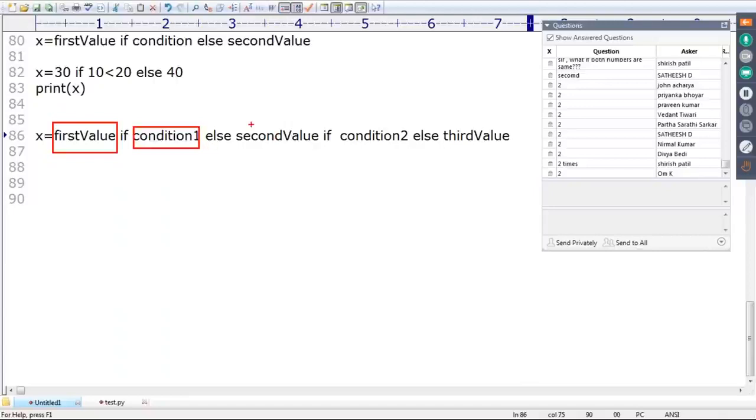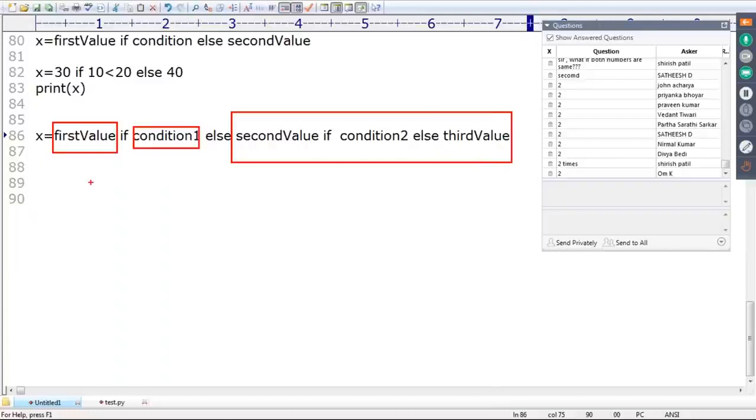Else, this total thing is the second value. Observe that very carefully. This is the first value if this condition is true. If this condition is false, this is the value I have to consider. But unfortunately, in the second one, a second condition is there. This is the value if this condition is true. If this condition is false, then I have to consider the third value.